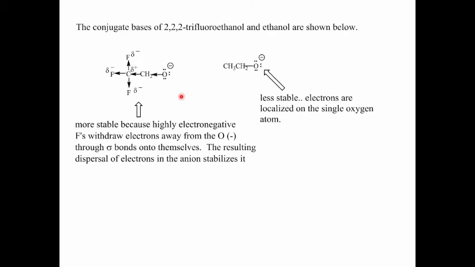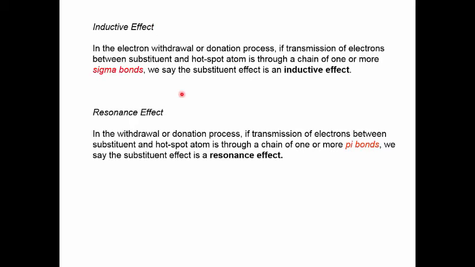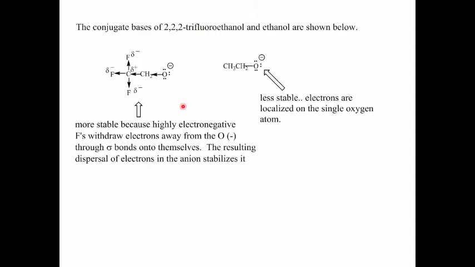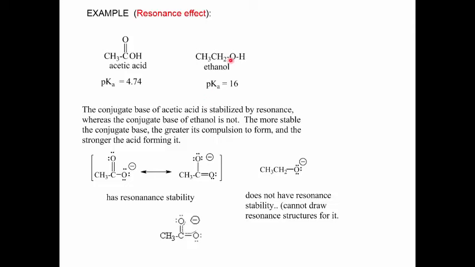Now the second kind of substituent effect for category 2 is called the resonance effect. Now in this case, the electron withdrawal or donation is going to be through a chain of one or more pi bonds. Let's take a look. We're going to compare the acid strength of acetic acid with ethanol. If we ask which is the stronger acid, well, the answer, of course, is given by the pKa value. Acetic acid has a pKa of 4.74 and ethanol is 16. Acetic acid's pKa being lower, that means acetic acid is the stronger acid.